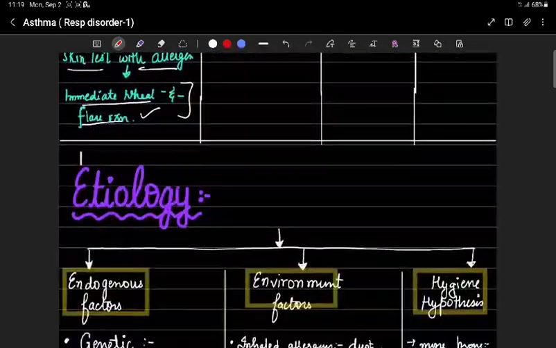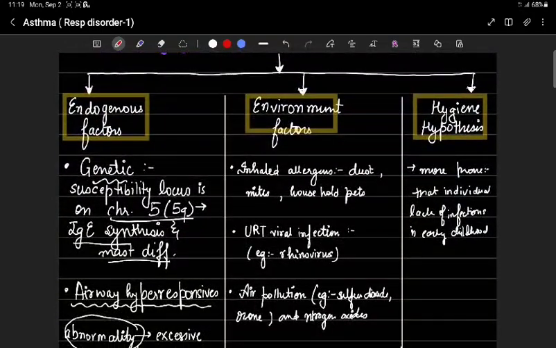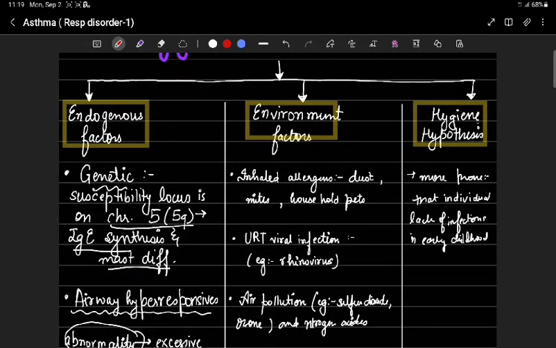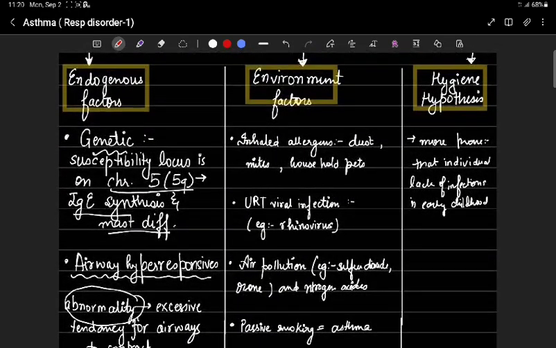Now we will discuss the etiology. Under etiology, we are going to study three things: endogenous factors, environmental factors, and the hygiene hypothesis. First, the endogenous factors, under which we are going to study genetic predisposition.